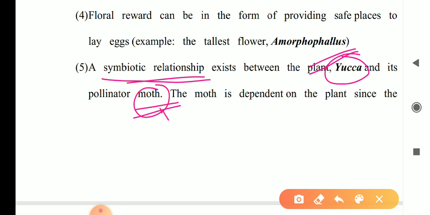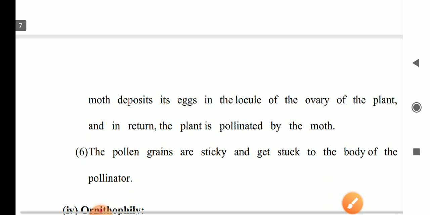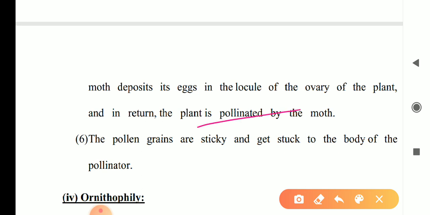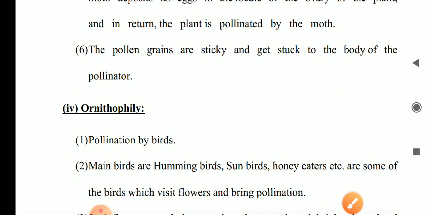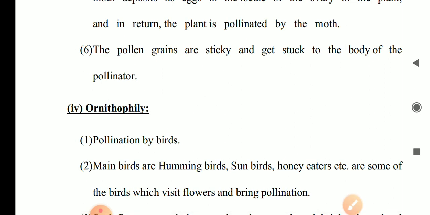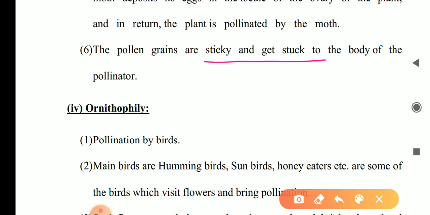When the moth enters the Yucca flower, it lays its eggs in the flower. When it emerges out, it transfers its pollen to another flower, and thus cross pollination takes place in the case of Yucca. This is one of the most important plants. Is that clear? Now the next point: the pollen grains are sticky and get stuck to the body of the pollinator.